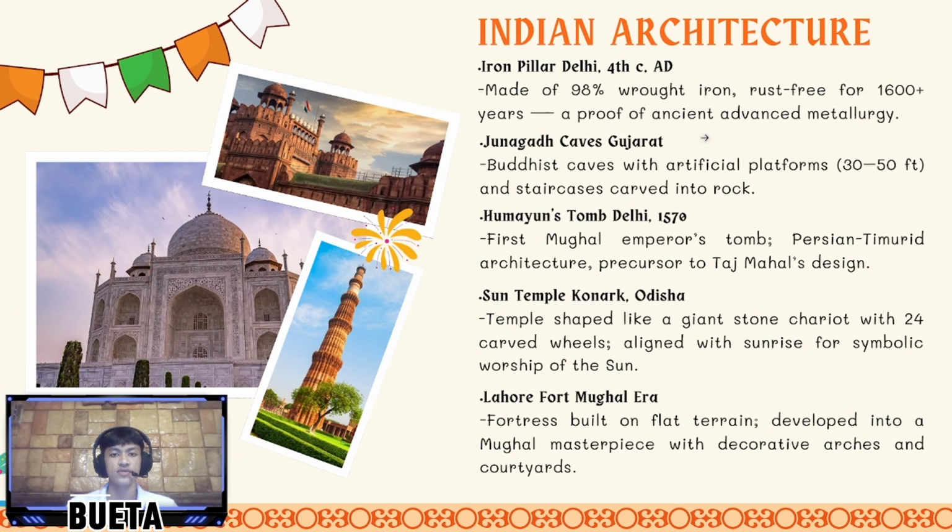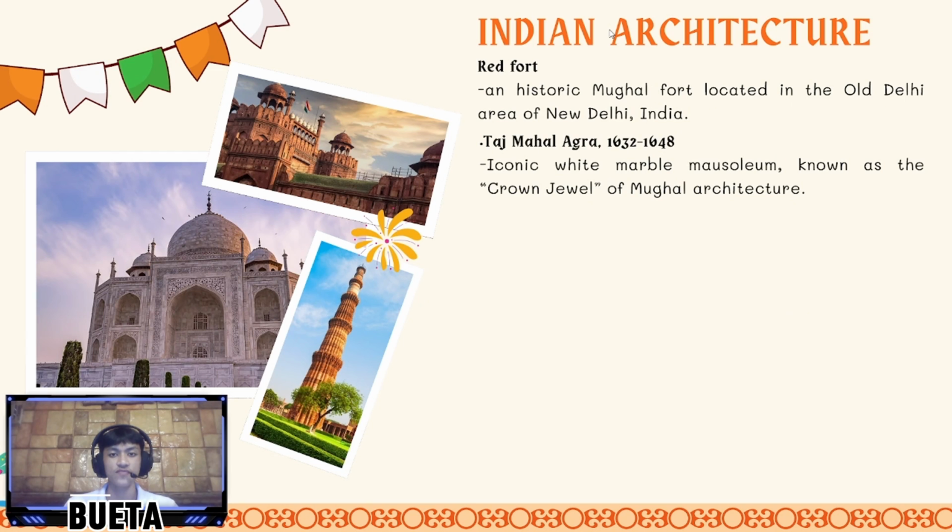Lastly, the Lahore Fort, built during the Mughal era, is a grand fortress known for its decorative arches and courtyards. The Red Fort, the historic Mughal fort located in Old Delhi, showcases the empire's power and architecture. Meanwhile, the Taj Mahal in Agra, built from 1632 to 1648, is an iconic white marble mausoleum known as the crown jewel of Mughal architecture.